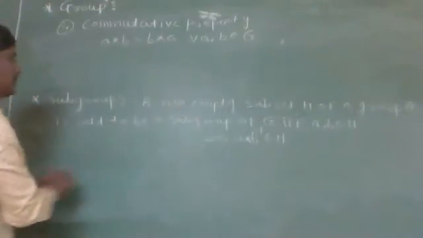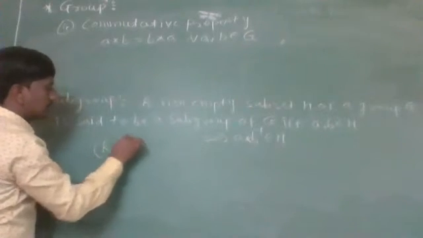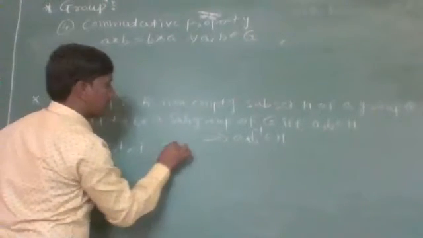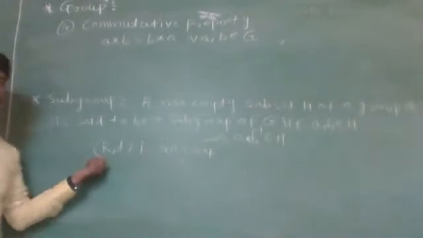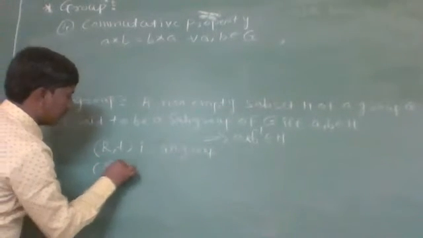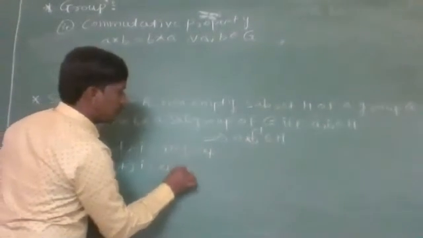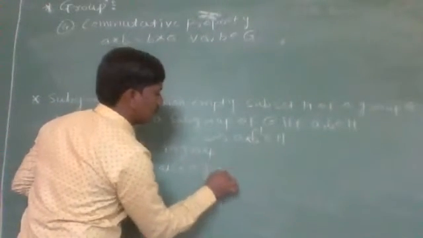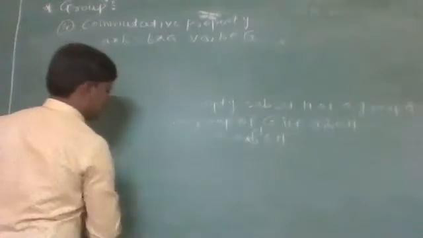For example, suppose (R, +) is a group. Now we have to find out the subgroup of that group. Here, the set of rational numbers with respect to addition is also a group. So this (Q, +) is a subgroup of that (R, +). Okay. Now let us see what is a ring.